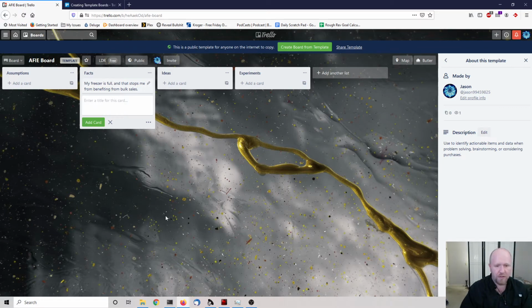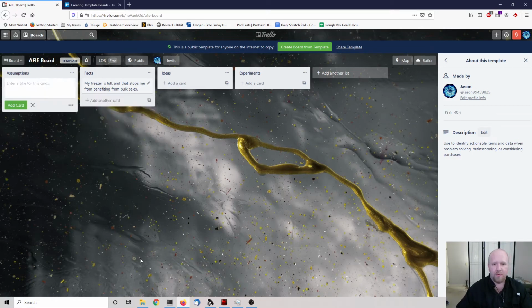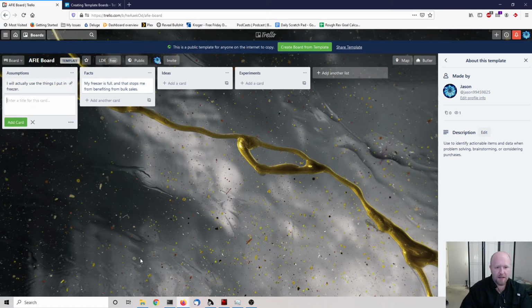My freezer's full. There's a lot of stuff in there. So if I see a lot of meat on sale, like Kroger has roasts buy one get one free, I can't take advantage of that deal because I don't have room to store the stuff. An assumption there is that I will actually use the things that I put in my freezer. So that's an assumption. Okay, other facts.